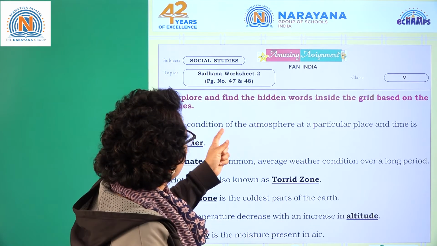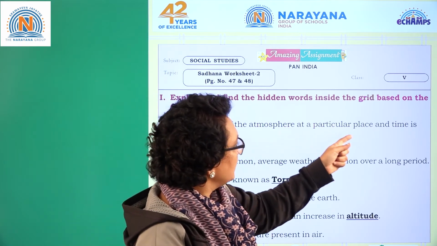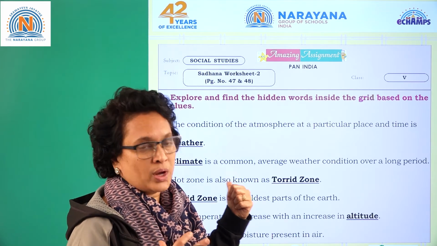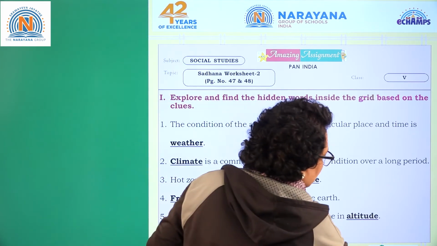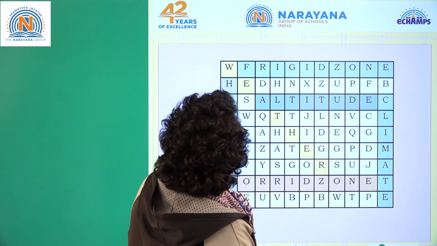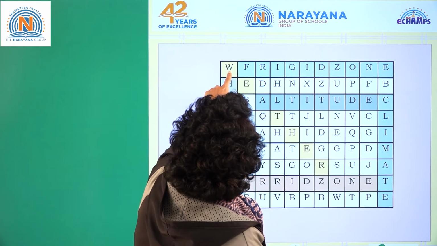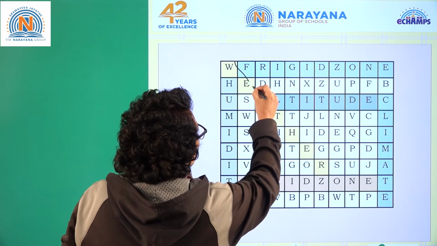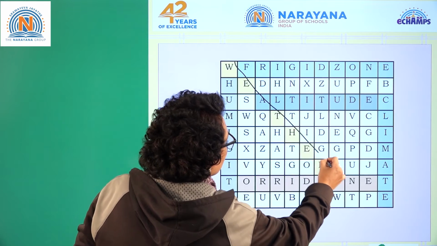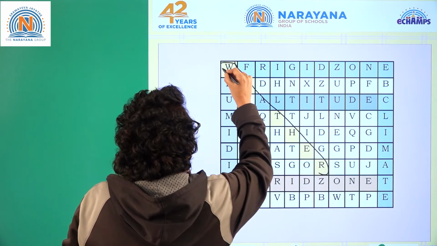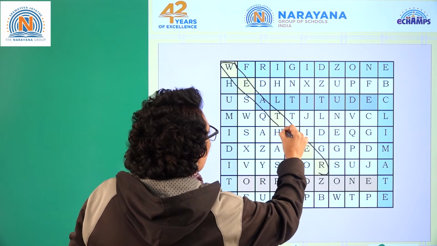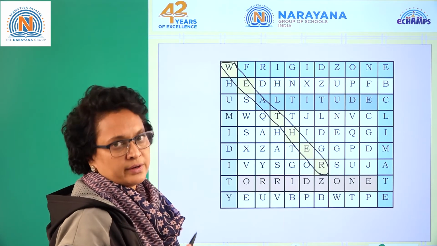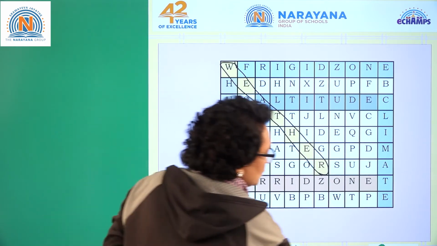Here, the condition of the atmosphere at a particular place and time is called weather. Let's see where the weather is. W-E-A-T-H-E-R. So this is the weather. Either like how it is there in the word grid, the colors, or you can circle it or color it. It's your wish, children. Let's go for the next one.